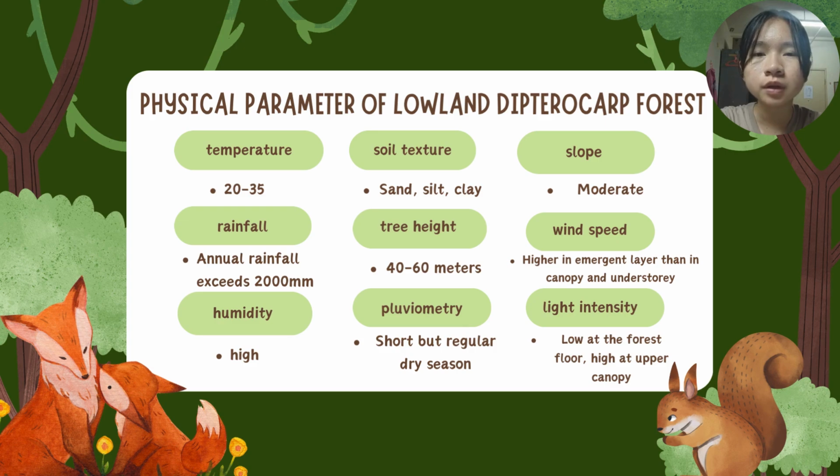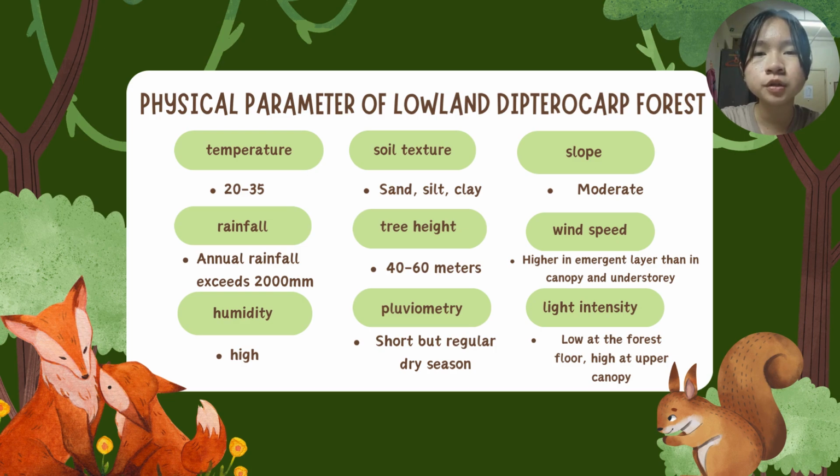The temperature in the forest is about 20 to 35 Celsius. The forest exhibits annual rainfall which exceeds 2,000 millimeters. The humidity in the forest is high, which means the moisture in the air is high. The soil texture in the lowland Dipterocarp forest consists of sand, slate, and clay. The trees in the forest are tall, about 40 to 60 meters.